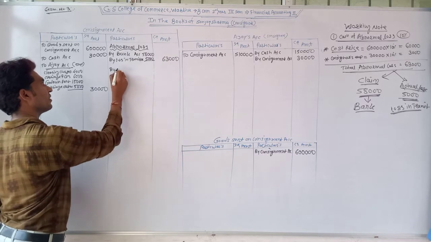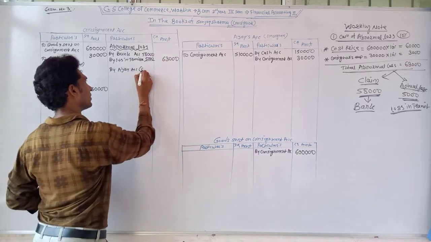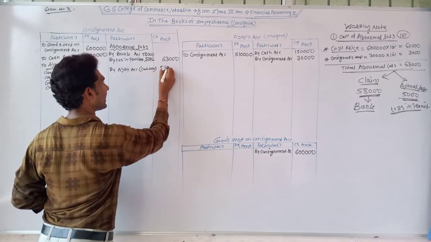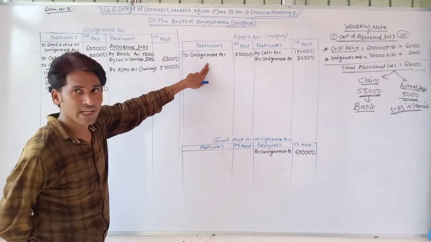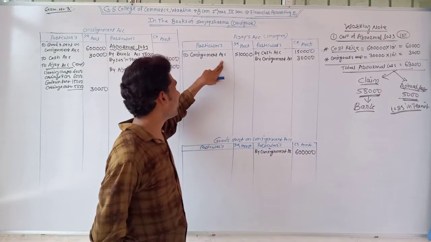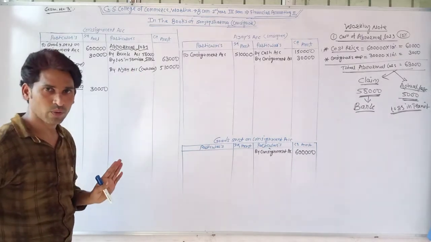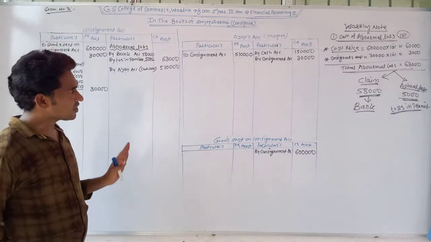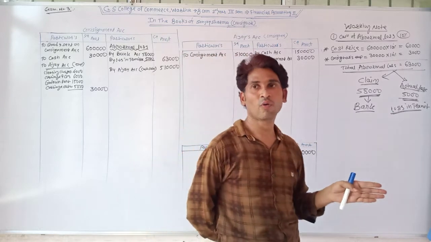Write at the credit side of the consignment account by the name of Ajay account, cash sales, rupees 5,10,000. Journal entry: Ajay account debit, consignment account credit. Write at the debit side of Ajay's account by the name of consignment account, and write at the credit side of the consignment account by the name of Ajay account. Ajay had sold goods of rupees 5,10,000 on cash, as well as